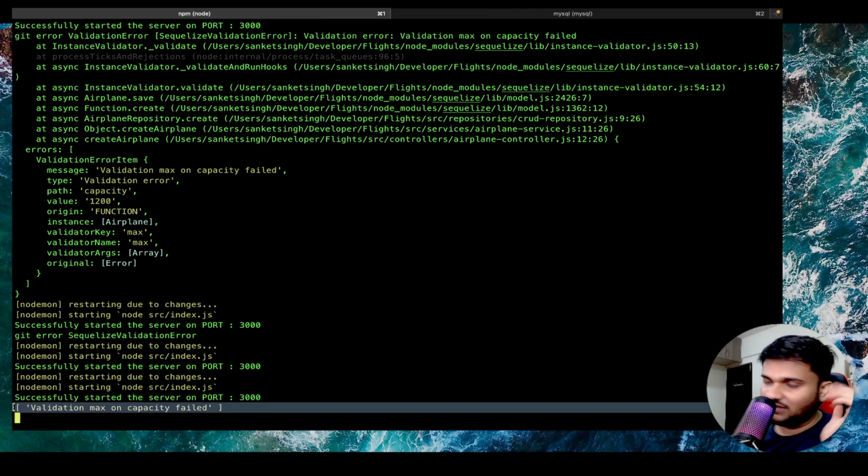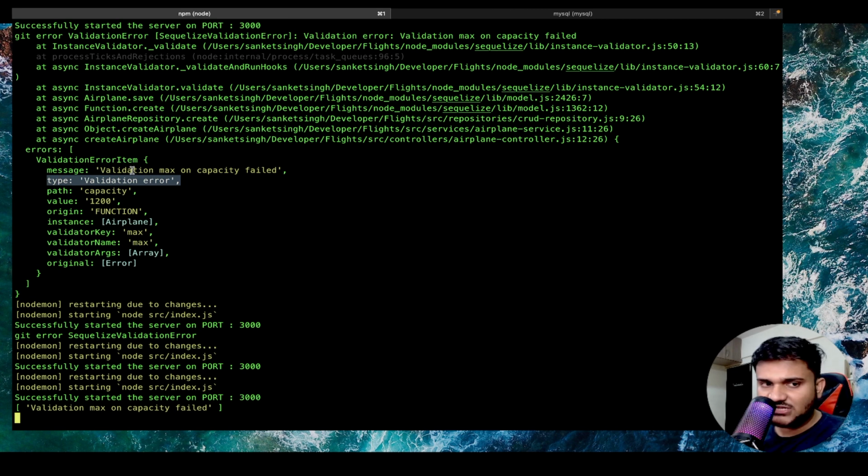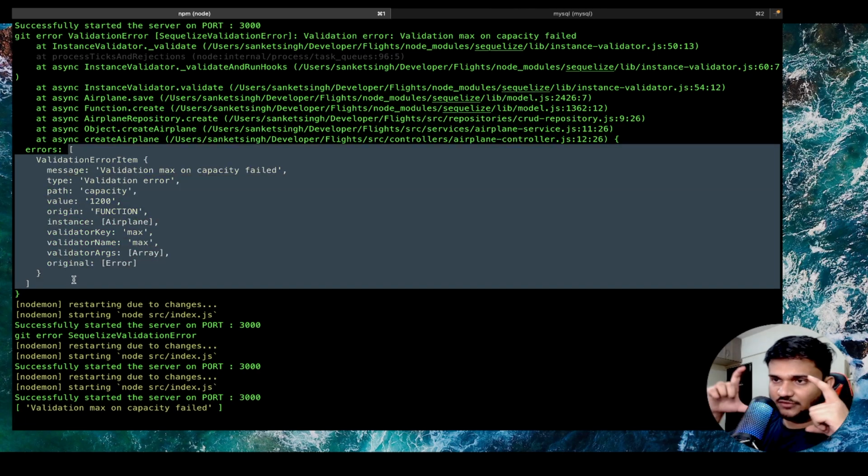If I now send the request, you can see inside the array I'm getting validation max on capacity failed. You can even have custom error messaging. For example, you can write a whole class where, if validation failed for something, you write some other messages. But I believe this is still a fairly good message that Sequelize automatically gives us, so we can just directly send it. We will always get one array, and inside it multiple objects with all the failed validations.